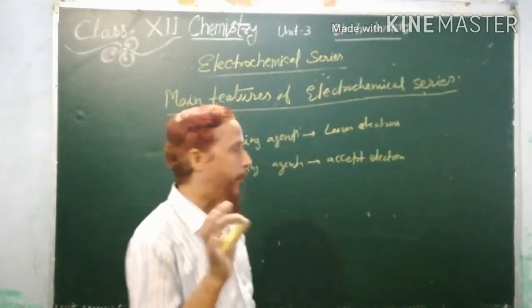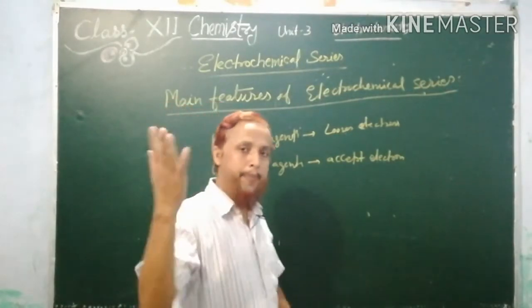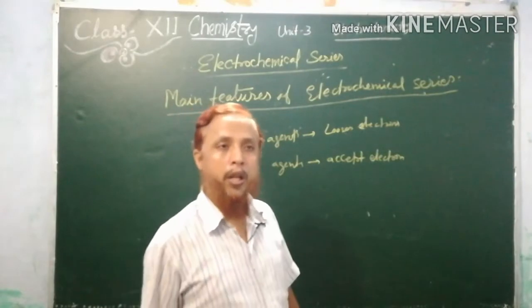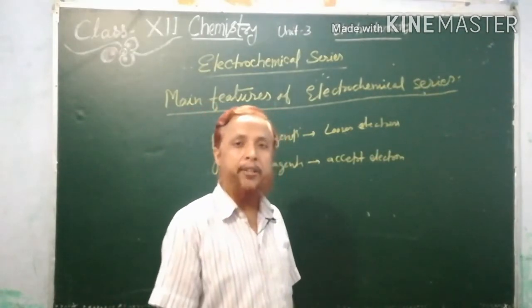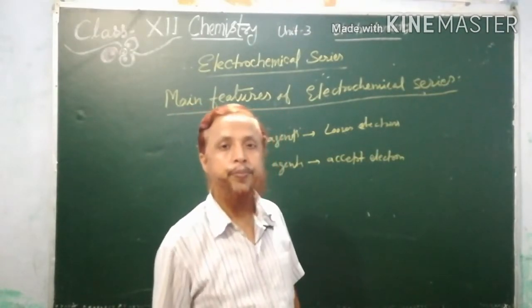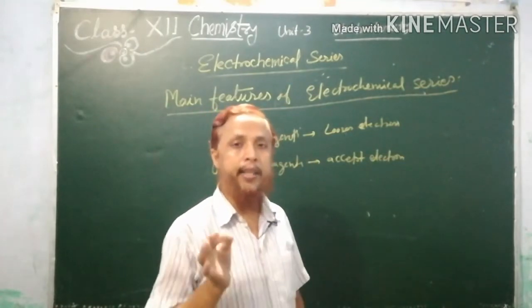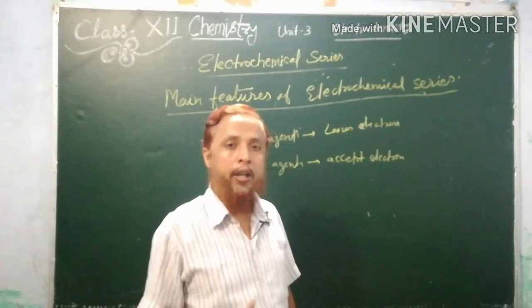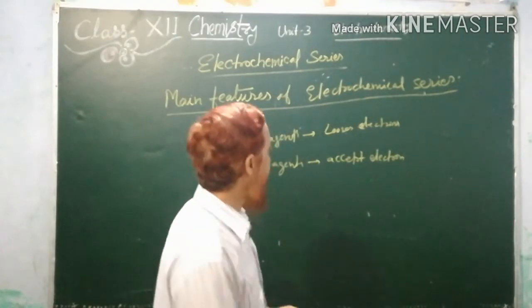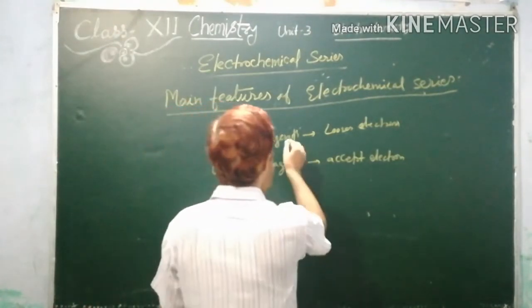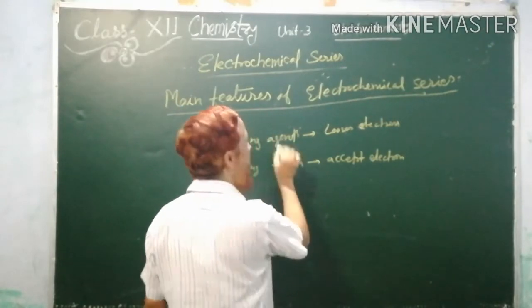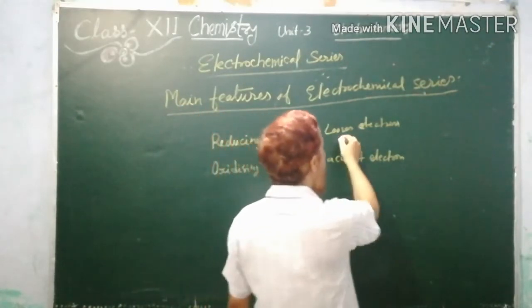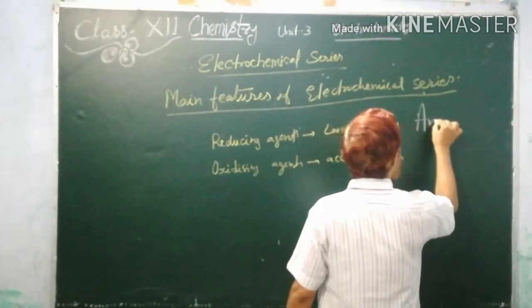Now the important point, just remember the galvanic cell. At which electrode is electron lost? Yes, it is the anode. And at the cathode electron is gained. It means those having good reducing power will be used as anode.